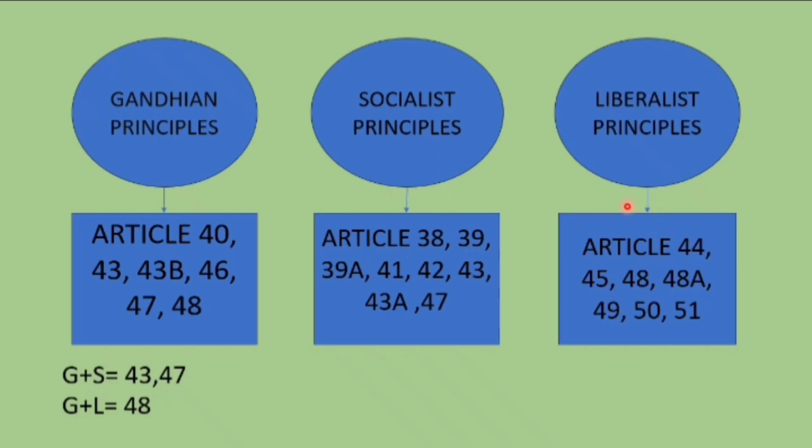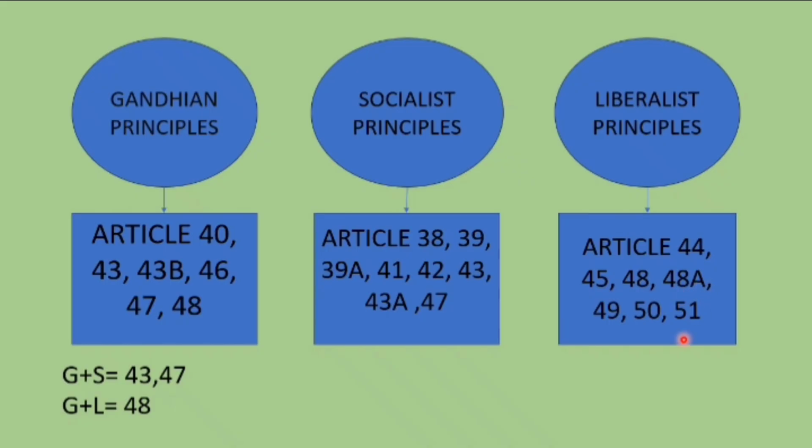And then liberalistic principle, 44 is uniform civil code and 45 is education under the age of 6, right? 45. And 48 is agriculture, animal husbandry and cow slaughtering. Cow slaughtering comes under Gandhian principle and animal husbandry comes under the liberalistic principle also. Then 48A, the environment and wildlife and forest.